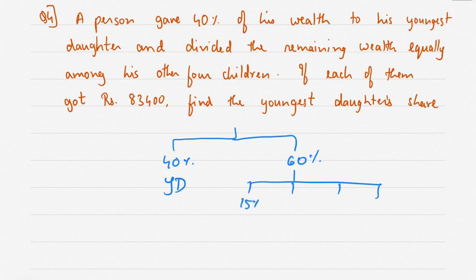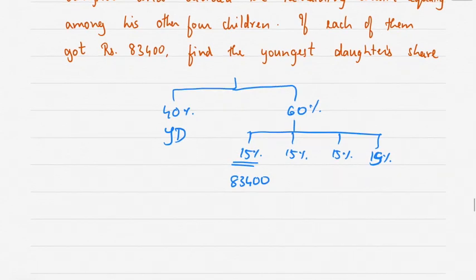That means 15% each. When you do 60 divided by 4, it comes to 15, no? So 15% each, and that 15% is 83,400. If 15% is 83,400, then how much is 40%?